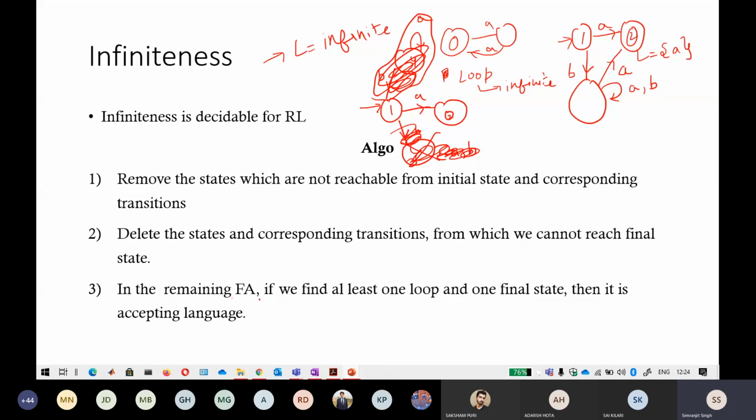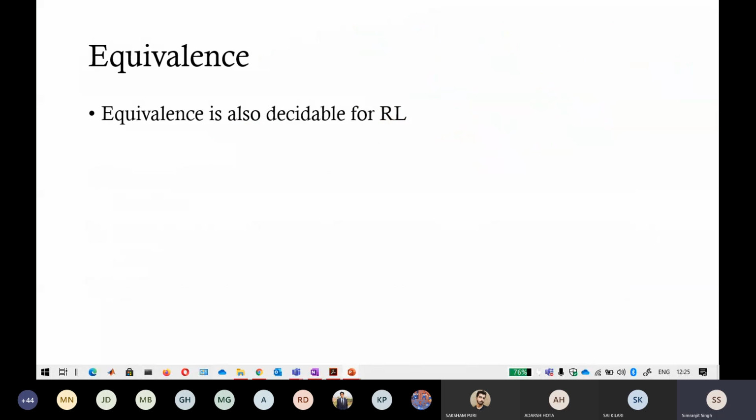In a similar way, in the remaining automaton, if we find at least one loop and one final state, then that is infinite. It means the language is infinite. Here I am not finding a loop, but there is a final state. So again, this language is not infinite. You can clearly see this because there is no loop. So again, an algorithm exists for this, and you can say that infiniteness is decidable for a particular language. That is your R, that is infiniteness.